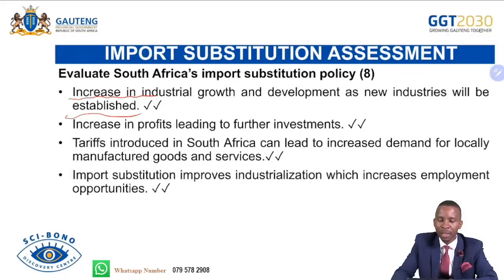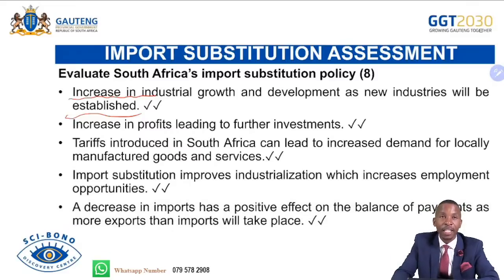Import substitution improves industrialization, which increases employment opportunities. With import substitution, there will be more industries being established because they are motivated by the protection from the government. That will lead to more job opportunities being created because more industries are being established. A decrease in imports has a positive impact on the balance of payments as more exports than imports will take place. So if ever we prevent the entry of imports while we keep on exporting, that will be good for our economy. However, we must know that retaliation always occurs, and not all goods can be substituted.